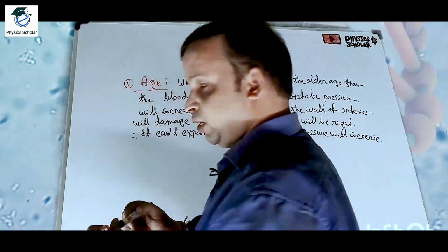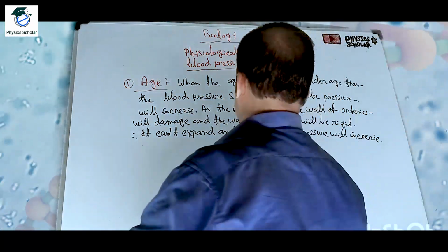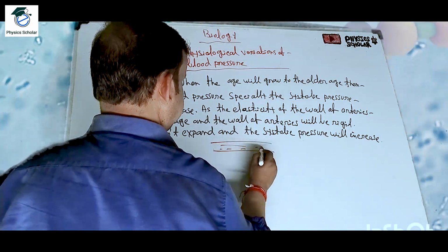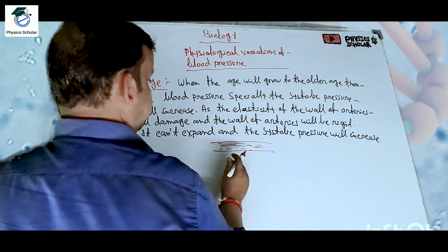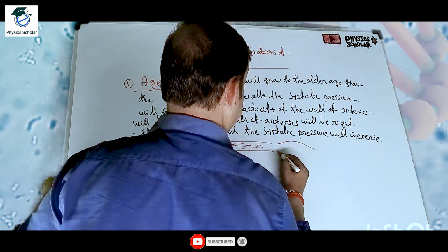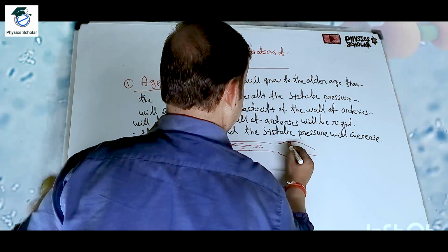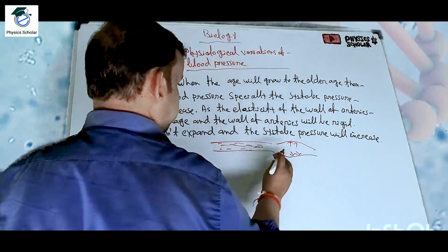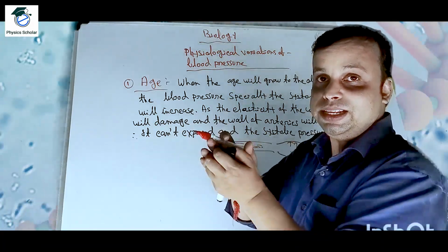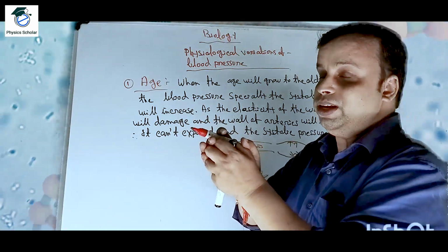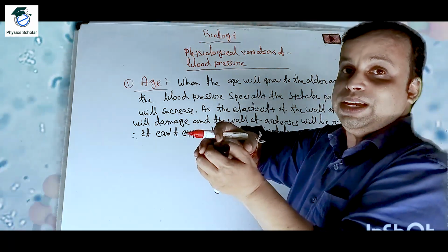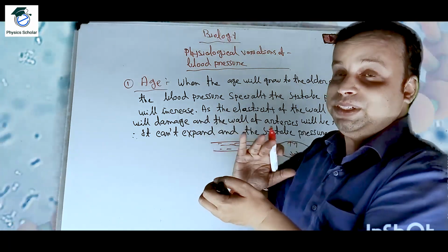So what will happen in the case of older ages? In normal conditions, when the blood is flowing in the arteries and giving a pressure, they can expand when the blood gives the pressure, because the elasticity property is there. They will not be rigid. It is just like a rubber. So when the blood flows with a high speed, the artery will expand and it will minimize the blood pressure.